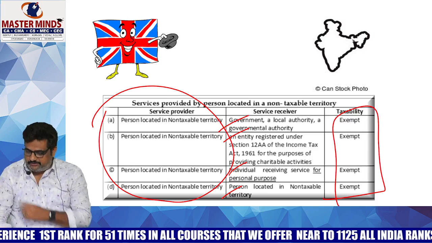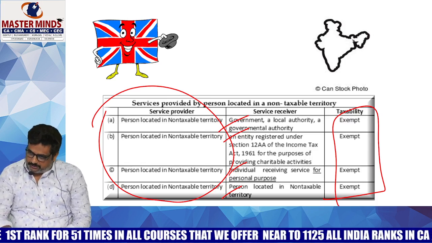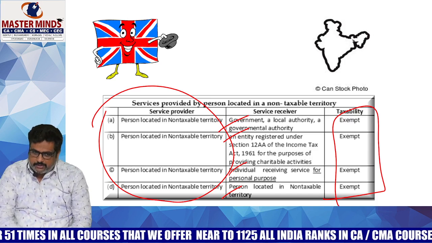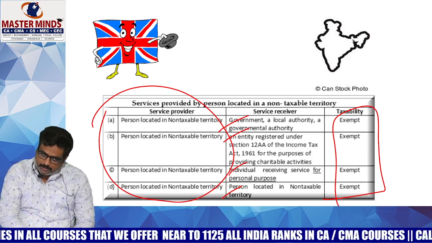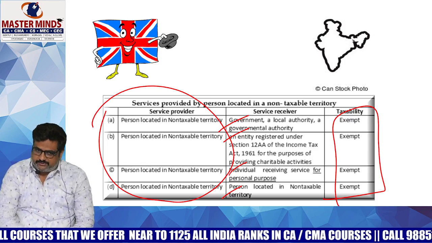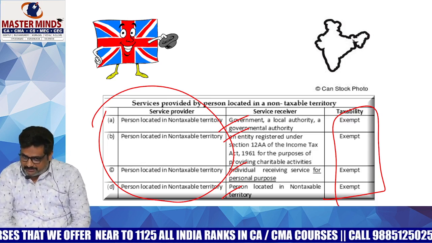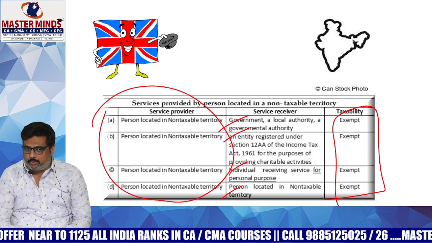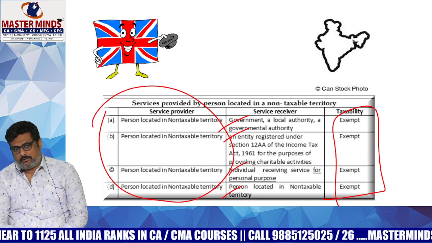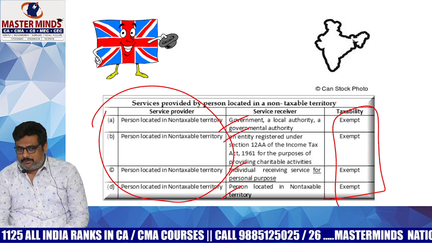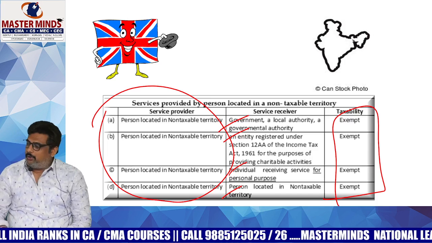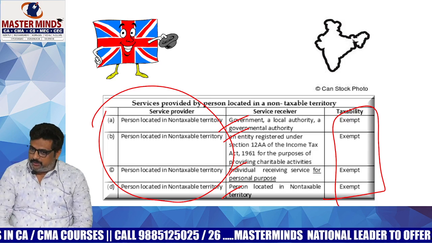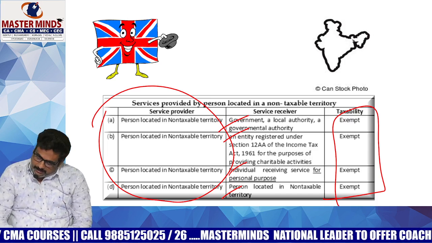If the recipient is government, if the recipient is a trust, if the recipient is an individual for personal use, if the recipient is also located in non-taxable territory. In 4 cases, it is exempted. Already we discussed this point at that time. So, what is the example for government importation of service? I told you. With respect to Iron Dome technology from Israel, India imports, definitely it is importation of service that was done by the government and it is exempted.